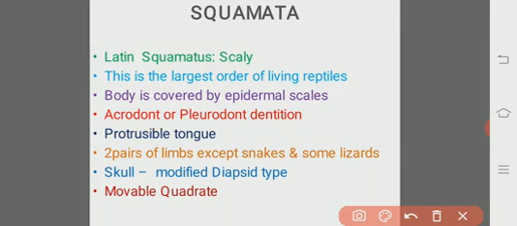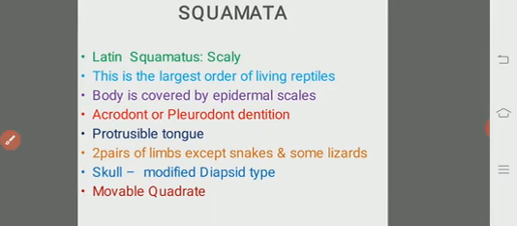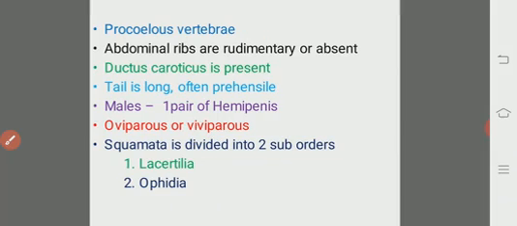And the skull is a modified diapsid type, and all of them have the movable quadrate. Quadrate is the bone which is frequently seen in the skull of the squamates, that is lizards and the snakes. See some other characters. Vertebrae are procoelous. So most of the reptiles have procoelous vertebrae, but the rhynchocephalians have amphicoelous vertebrae. That is the specialty of the Rhynchocephalia.